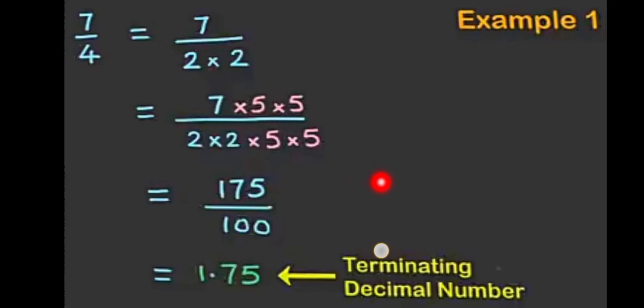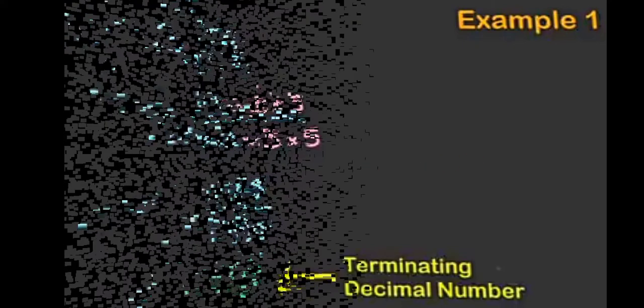And that's equal to 1.75. And it is a terminating decimal number, because the factors of the denominator are 2 and 5.